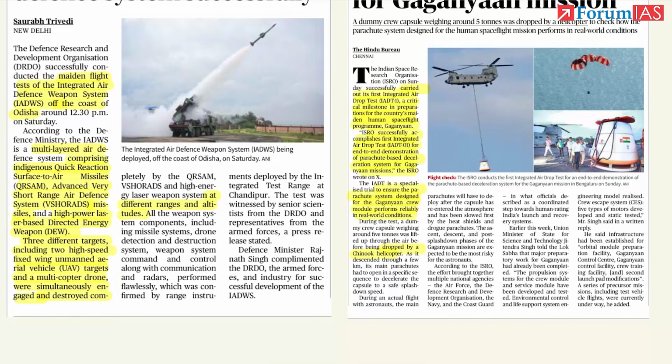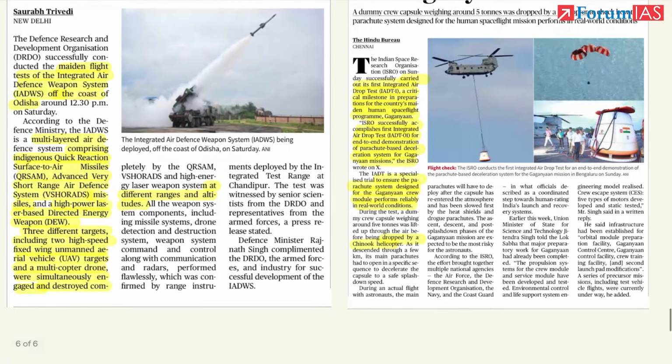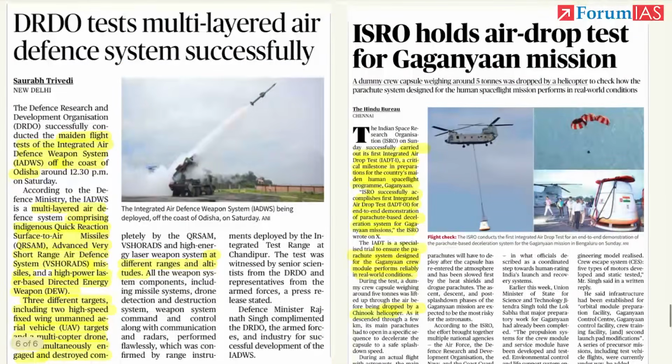Second, very short range air defense system missile, जिसकी रेंज शॉर्ट है. Third is high power laser based directed energy weapon called laser weapon. तो एक टाइम पे 3 targets were hit, 3 different targets, 2 UAVs and 1 multi-copter drone. So 3 targets were hit by this air defense system at different altitude and different range. Okay, so this was the update in defense sector.